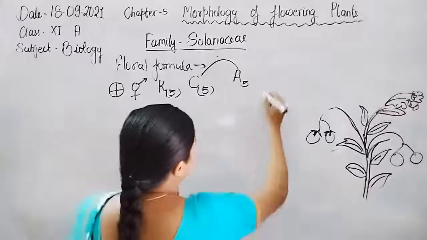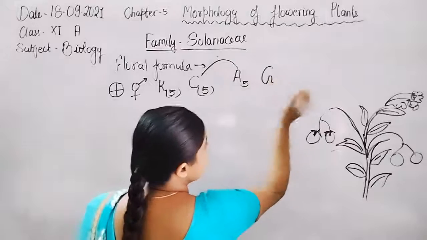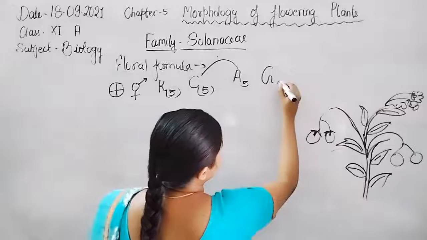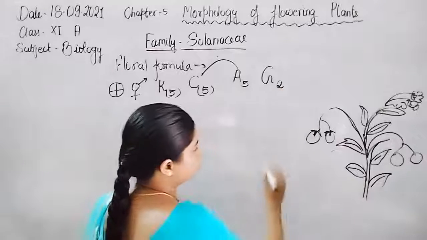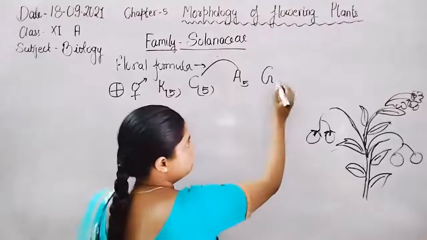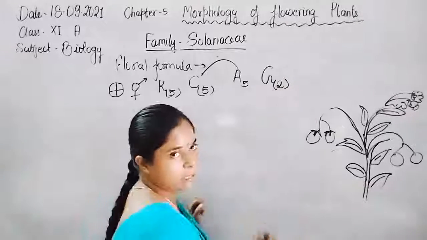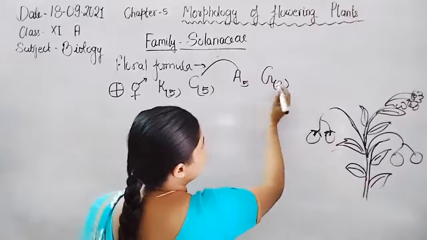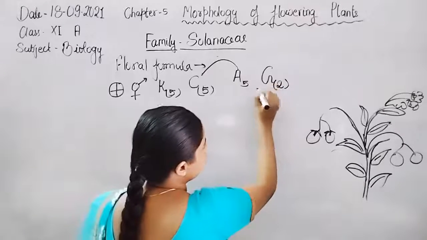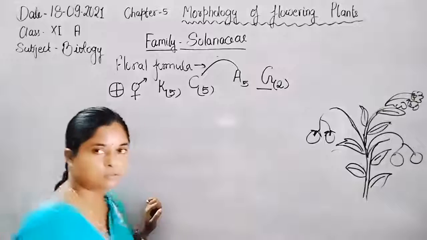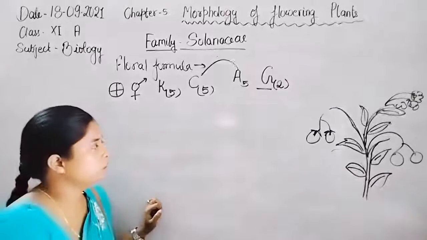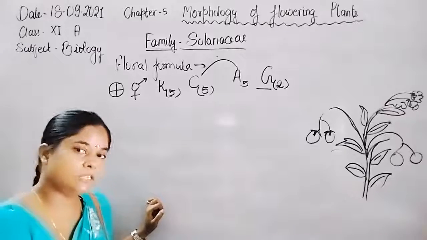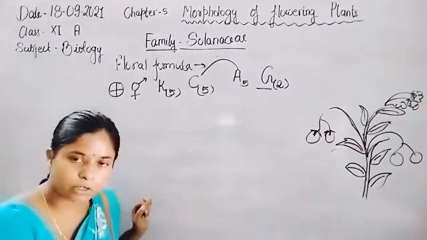Gynoecium is syncarpous, bicarpellary, so 2 carpels are present, written in brackets because both carpels are fused. Superior ovary is written with an underline. So here is the floral formula.